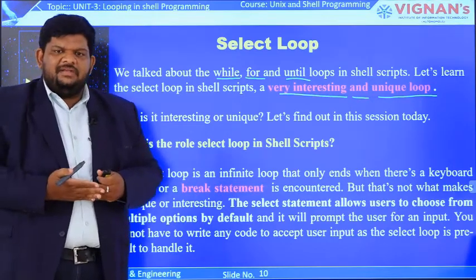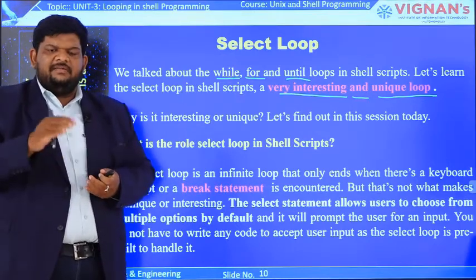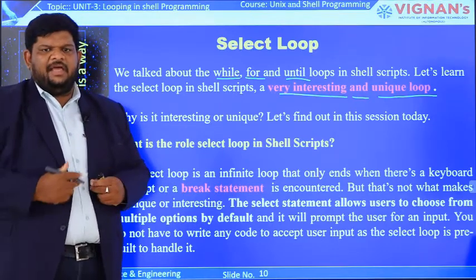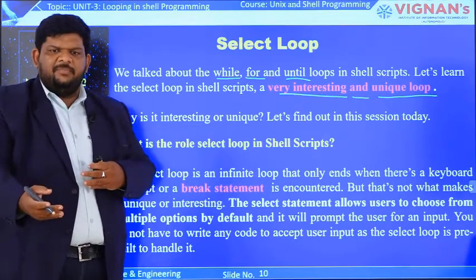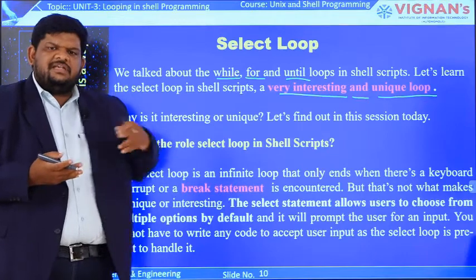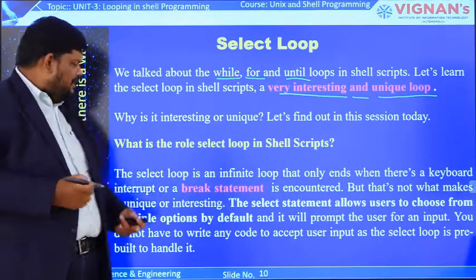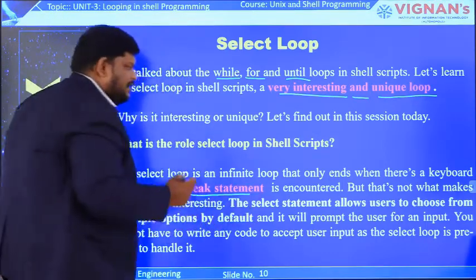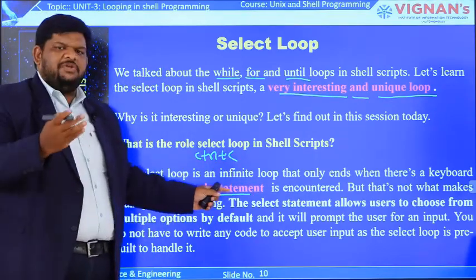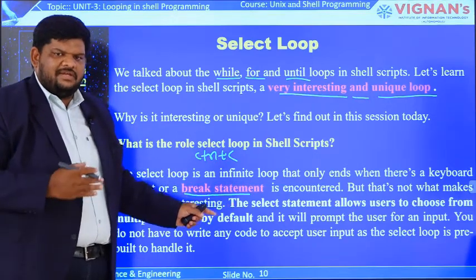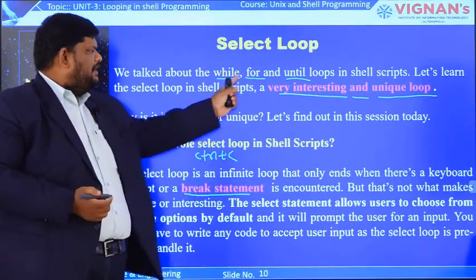Termination happens in the select loop if we provide a break statement, or if the user types Control+C. Until then, the select loop executes continuously, asking for an input value from the user, and based on that input the select loop executes. This continuous process goes on. Termination happens only with the help of the break statement and Control+C. That's why we say the select loop is very interesting and unique compared to the while, for and until loops.